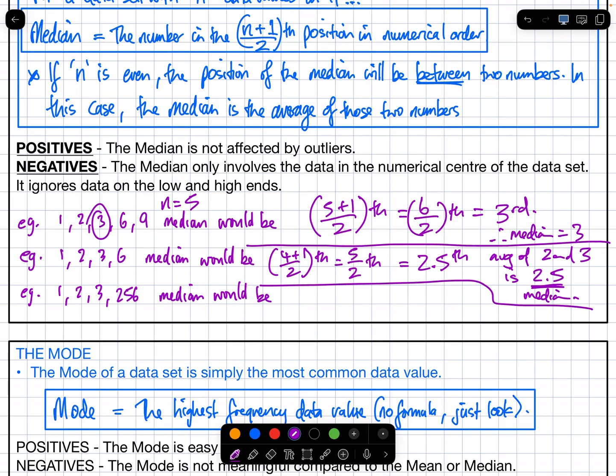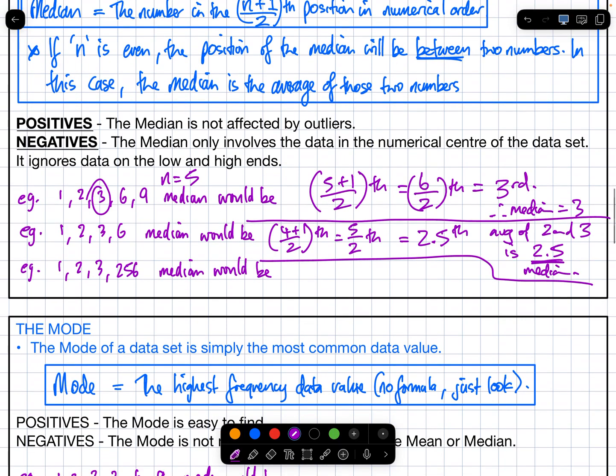Why do you think I'm doing the last example there for the median? What's 256 again? That's an outlier. Is the median going to change in any way whatsoever? No. Is the median going to be exactly the same for that last one? Because are they in numerical order? Yes. N plus 1 over 2 is going to be 2.5. What's the 2.5th number? It's still going to be 2.5. So the median would be 2.5 again.